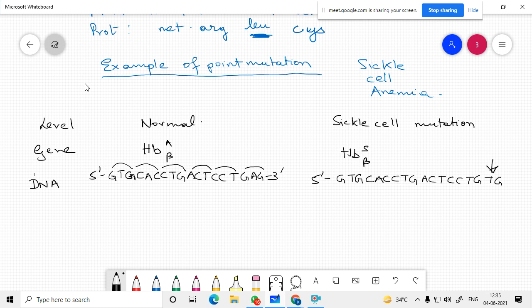So this is the change over here. A becomes T. A transition takes place.